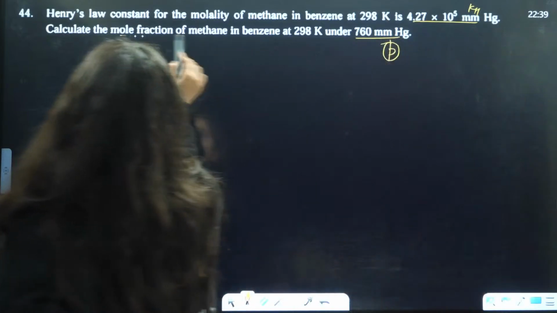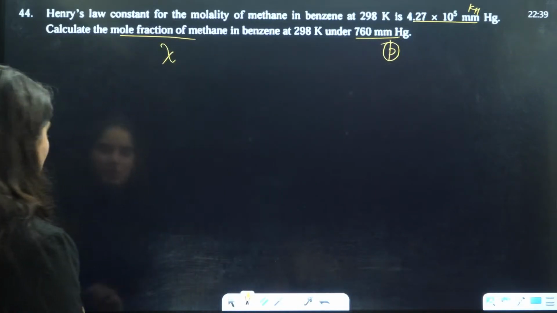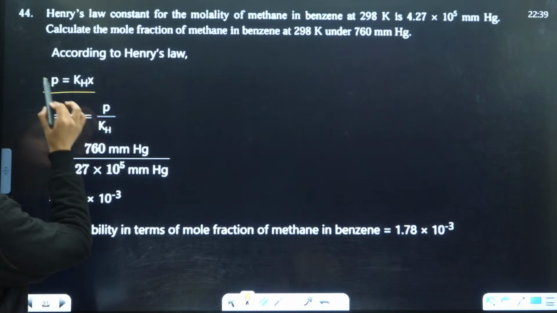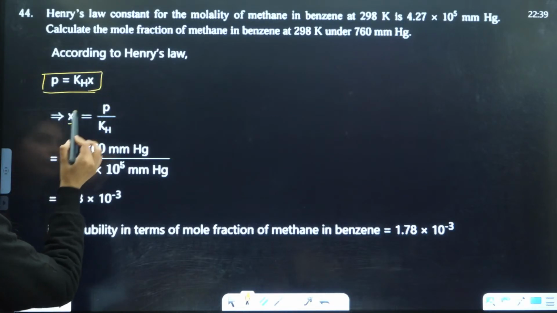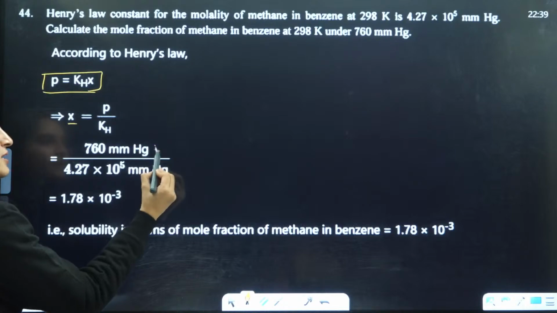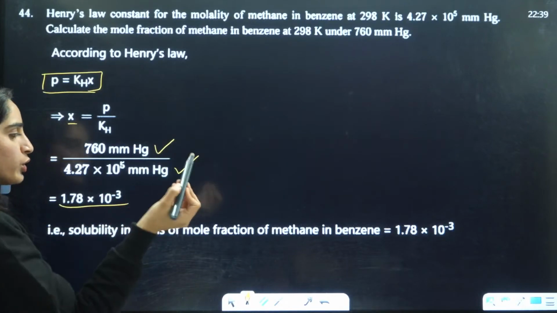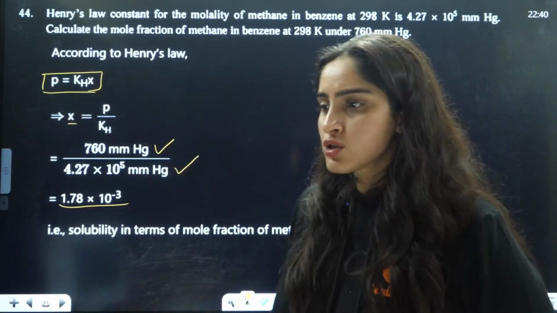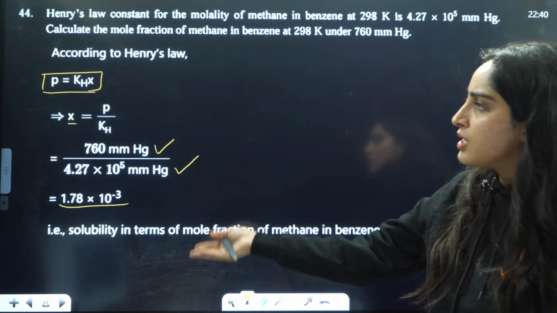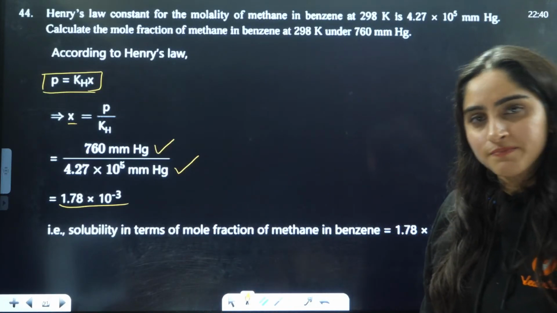They are asking you the mole fraction. So just apply Henry's law, that is P is equal to KH into mole fraction. Mole fraction is P by KH. P is given to you, KH is given to you. You will get the answer. So just simply apply this formula, do the calculation, you will get your answer.